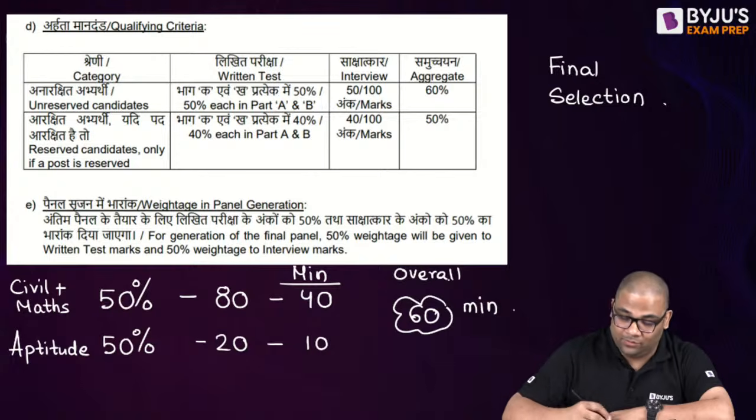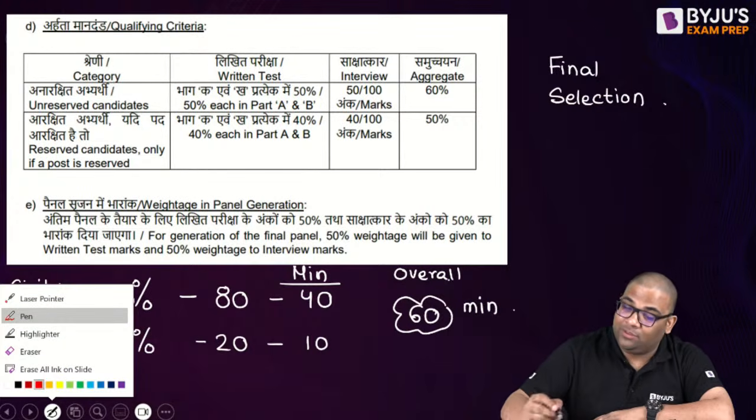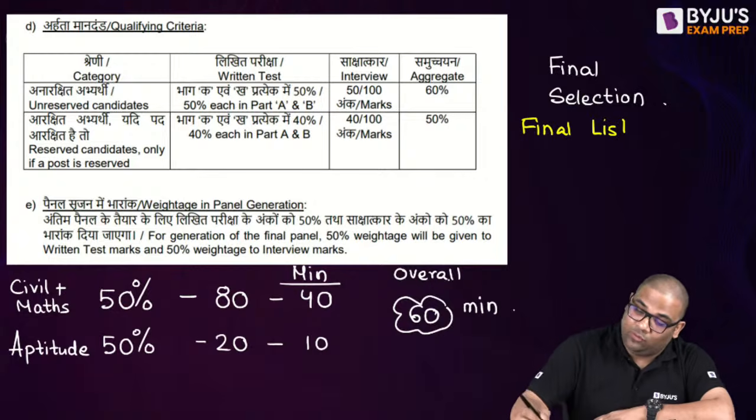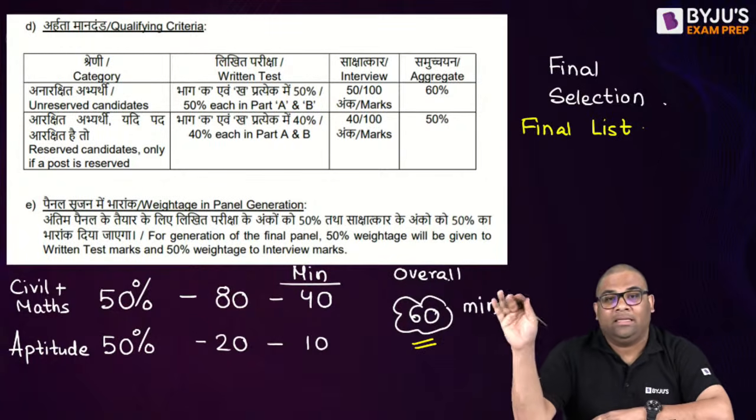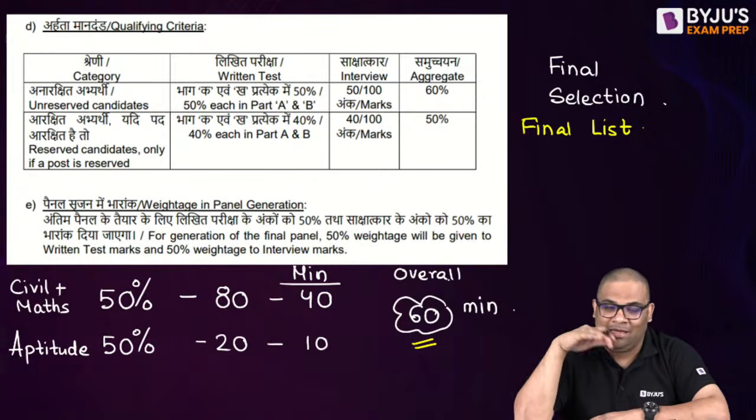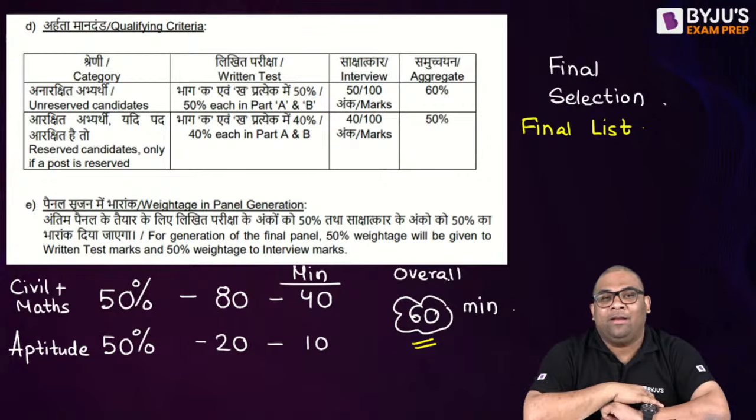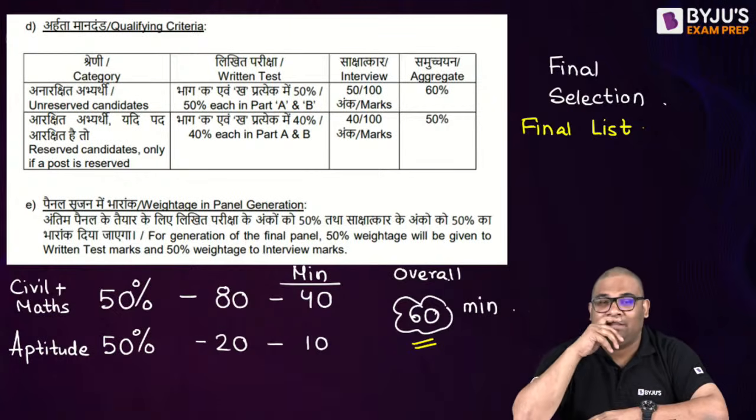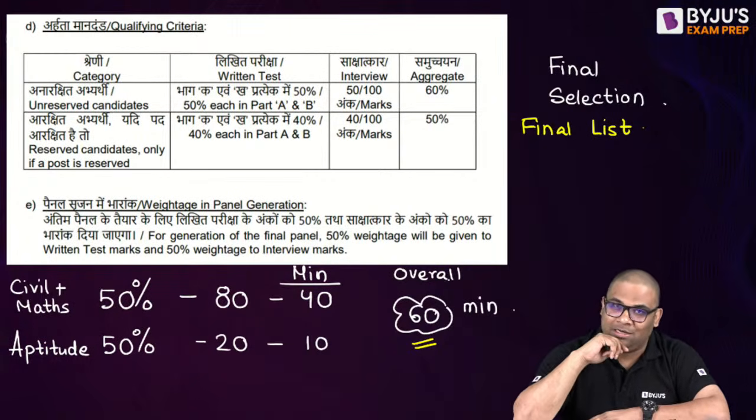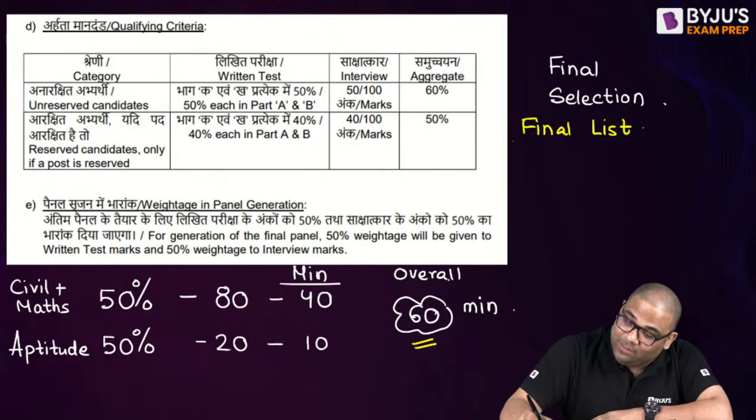Now how will the final list be generated? See, if you are scoring 60, then you will be considered at least for the merit list for interview. If you don't score 60, then you will not be considered. Suppose somebody has got 67 but got 6 in aptitude, then they will be rejected. Understood what I am trying to say? If somebody scores 67 but they got 6 in aptitude, then rejected. Understood?